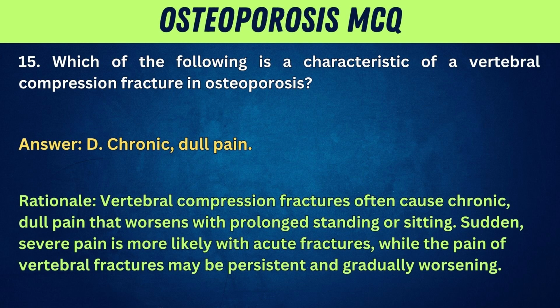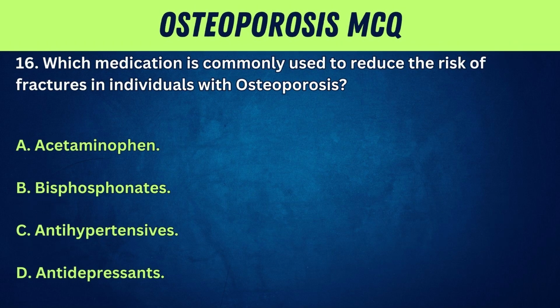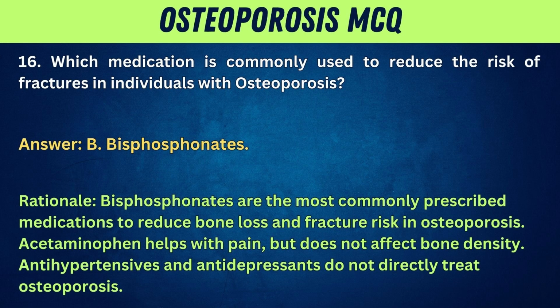Sudden, severe pain is more likely with acute fractures, while the pain of vertebral fractures may be persistent and gradually worsening. 16. Which medication is commonly used to reduce the risk of fractures in individuals with osteoporosis? A. Acetaminophen. B. Bisphosphonates. C. Antihypertensives. D. Antidepressants. Answer: B.